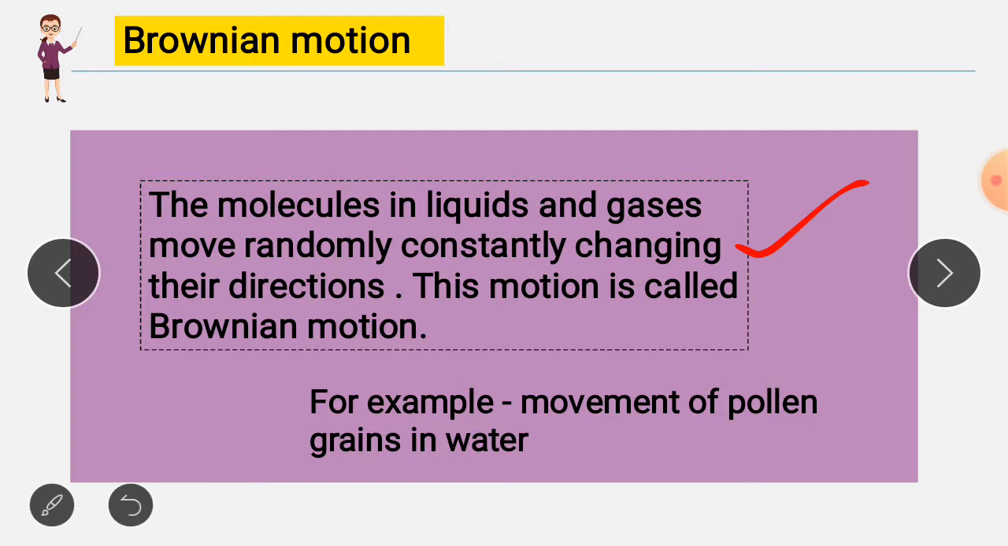The important thing is that Brownian motion is named after the famous Scottish scientist Robert Brown. Here I have the example of the movement of pollen grains in water. When pollen grains move in water, the molecules of water and the pollen grains both collide with each other, 'lad jaate hain'. So because of that only, the pollen grains in water move. They collide with the water molecules. Okay.